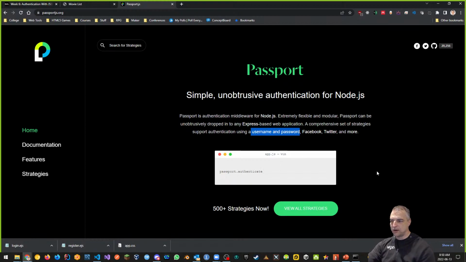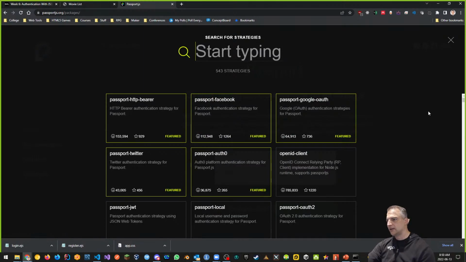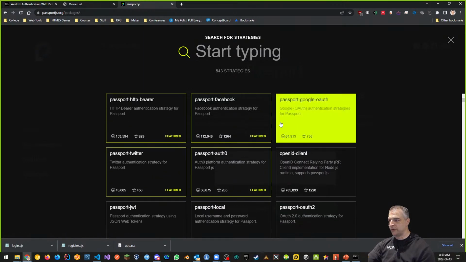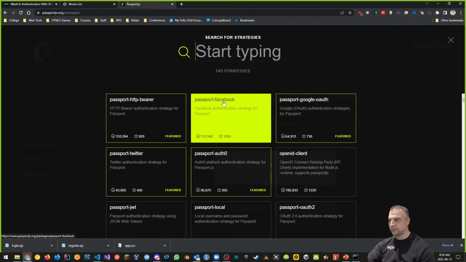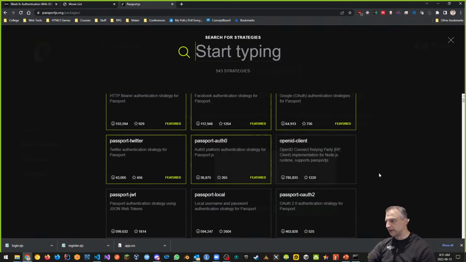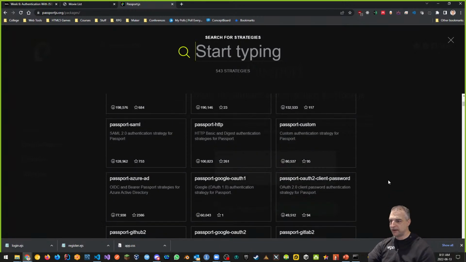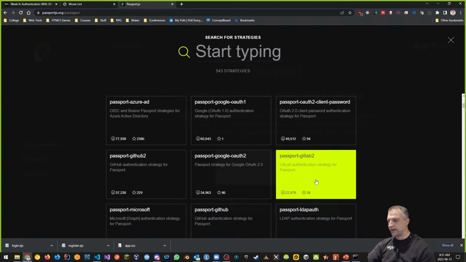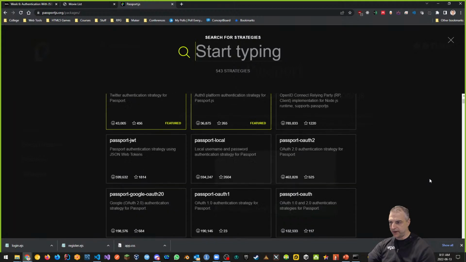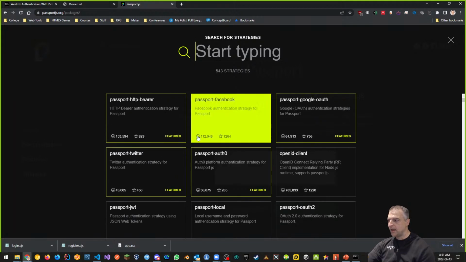There's also something called OAuth, right? So we authenticate with third parties, for example, with Facebook, Twitter, GitHub, Microsoft, and whatever. All the strategies are listed here. So if you actually go to the page, you can see that there are a bunch of different strategies. If you want to authenticate with Passport and Facebook, that is the strategy that you have. And you'd have to download another module for this, all right? There's also Google and Twitter and pretty much every kind of module you can possibly think of, or any major third-party provider is available.